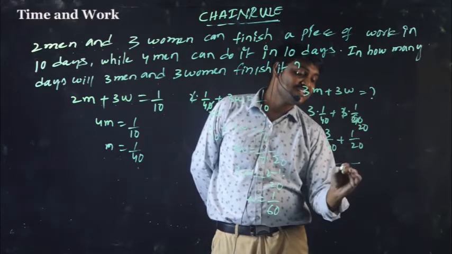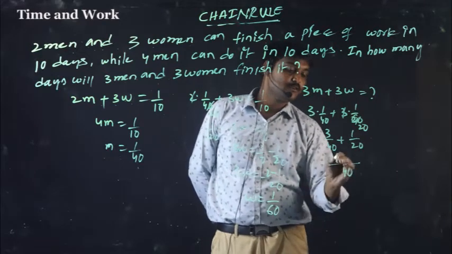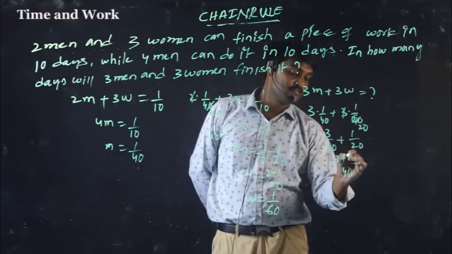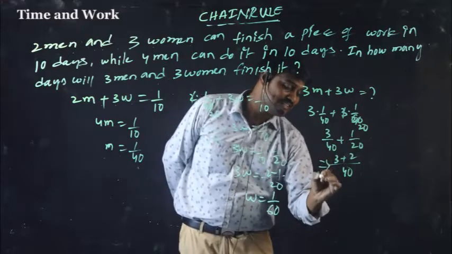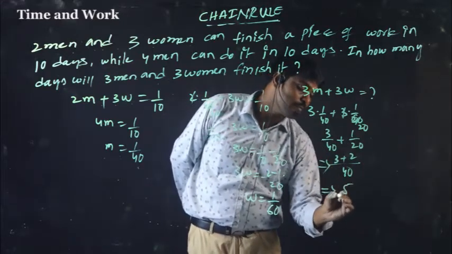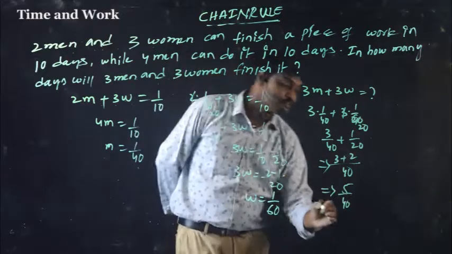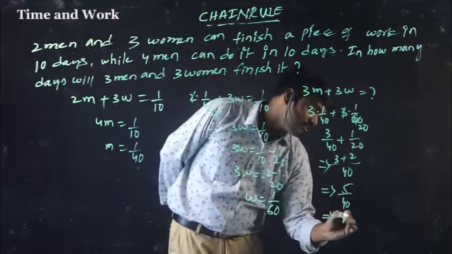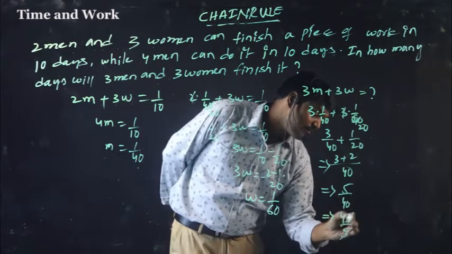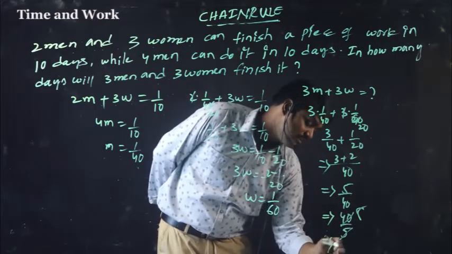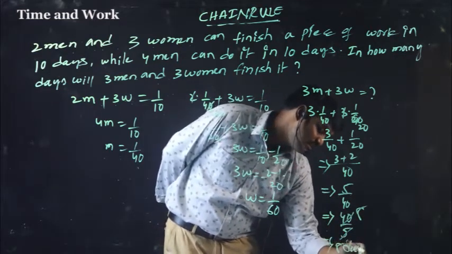So you can take LCM 40. So 3 plus 2, that means 5 by 40 part of the work will be completed. Convert into days, 40 by 5, 5 8s are 40, so that is 8 days.